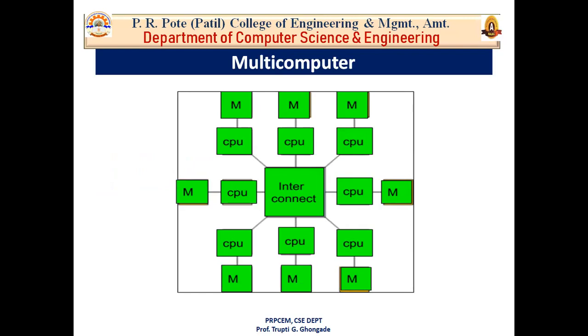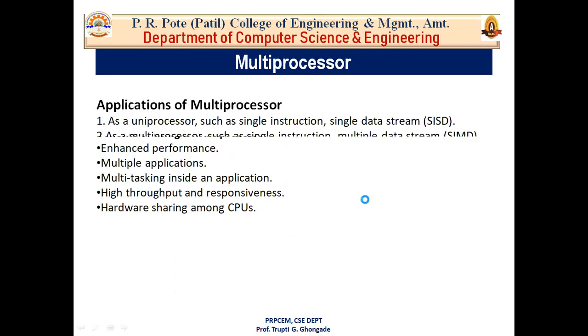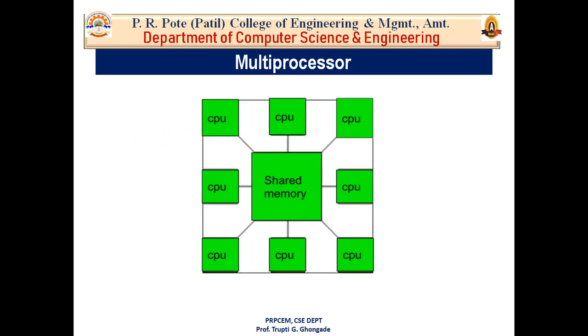Then the next concept that we have is a multi-computer. So what is a multi-computer? A multi-computer system is a computer system with multiple processors, like you can see here in this figure. It is a computer system with multiple processors that are connected together to solve a problem. Here, each processor has its own memory, but in multiprocessor, each processor shares a common memory.